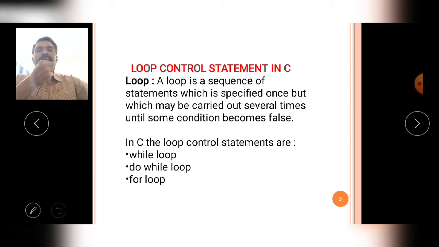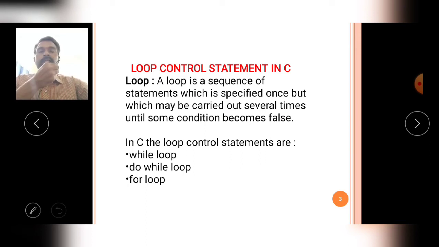What is the meaning of looping control statements? A loop is a sequence of statements which is specified once but which may be carried out several times until some condition becomes false. Meaning, in the program a group of statements is specified once.